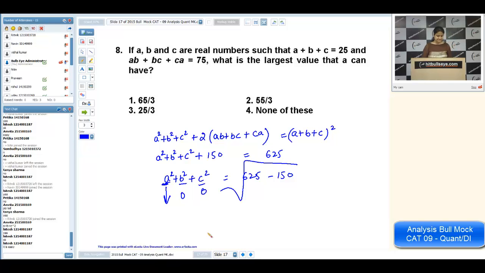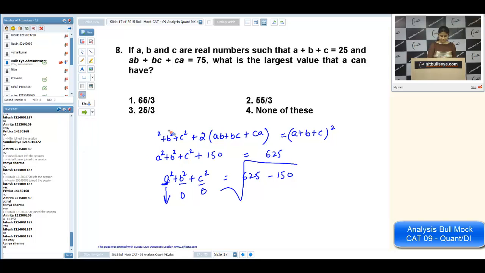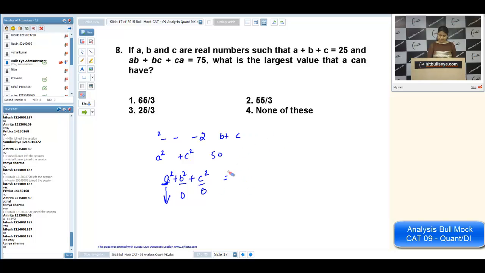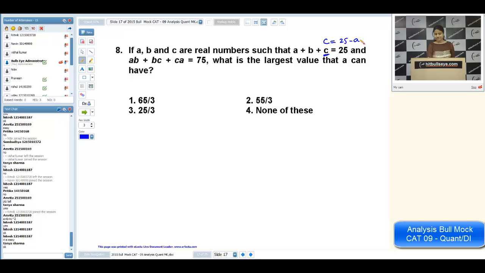Yes, Hitesh, this is easy. The another way is the difficult approach if you are not comfortable in formulas. See, eliminate, since we have two equations in 3 unknowns, try to eliminate one variable. If I put C's value, C will be equal to 25 minus A minus B. Now I'm taking the value, it will be AB plus B plus C common, and it will be 25 minus A minus B.